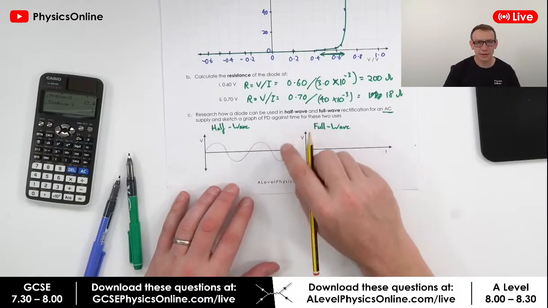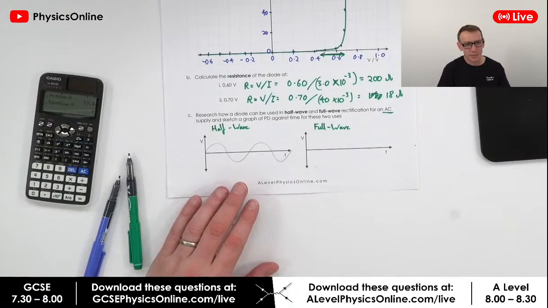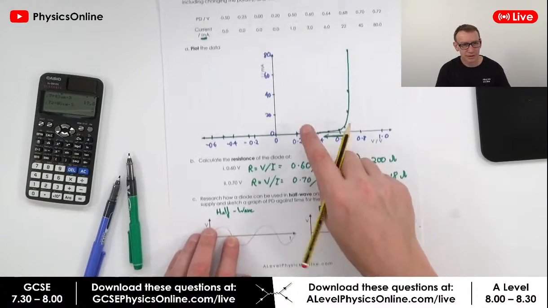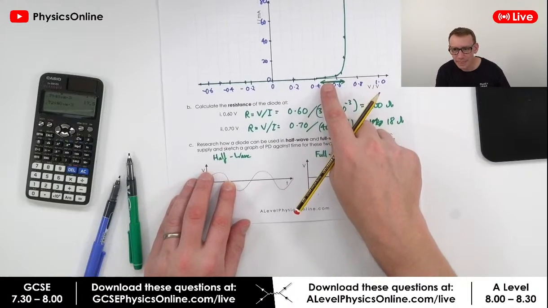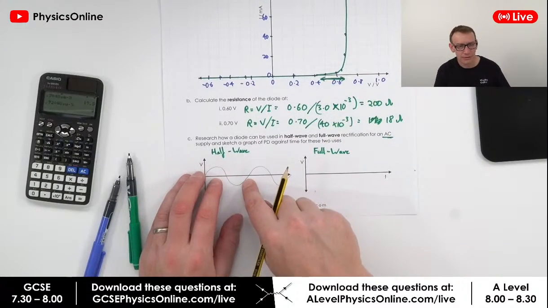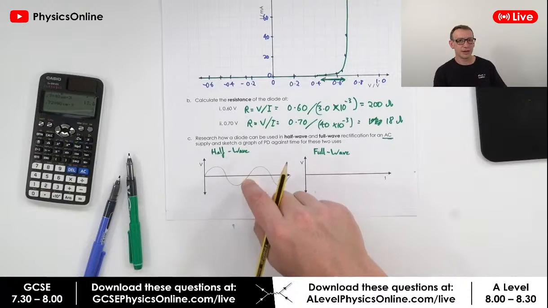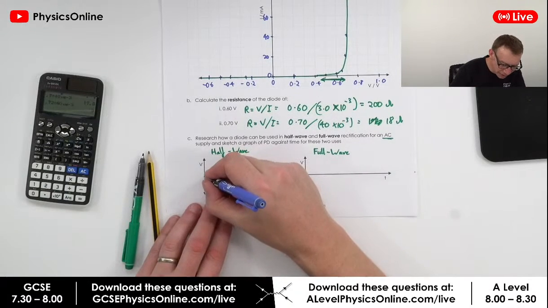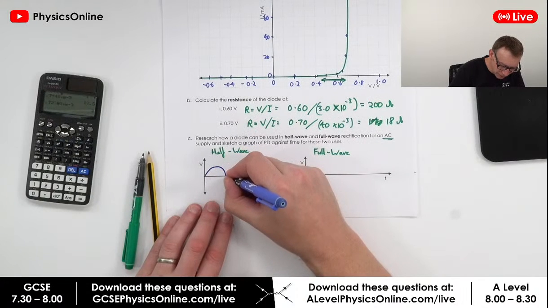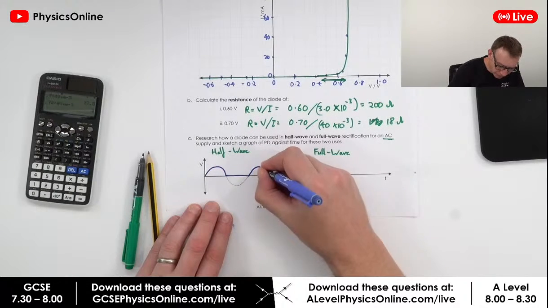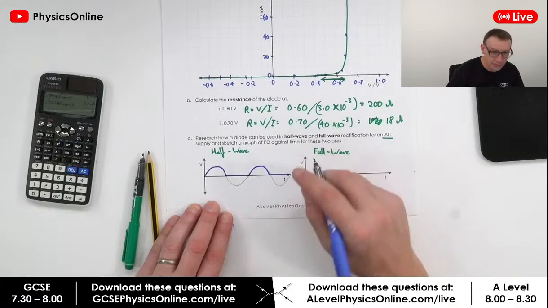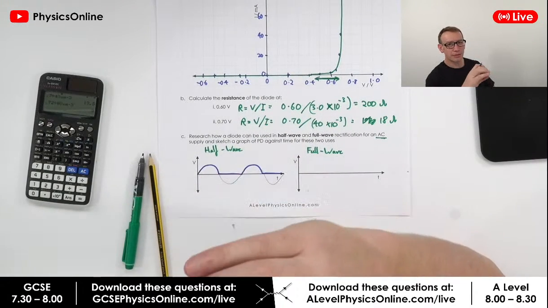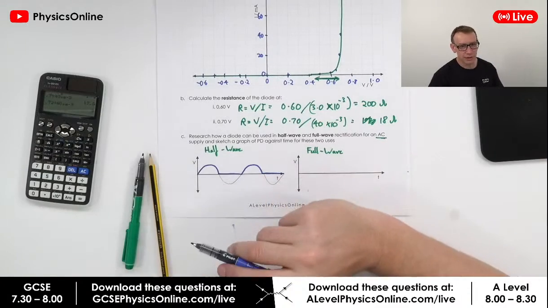So we have this AC sinusoidal wave. When the current is going one way around the circuit, the diode lets it through. But when it's going in the other direction, because we've got a diode in that circuit, it stops the current. That means you'd have a positive value and then 0, and a positive value and then 0, and so on. Okay, so that's what you'd actually see. We only see the direct current, but it's a changing direct current.